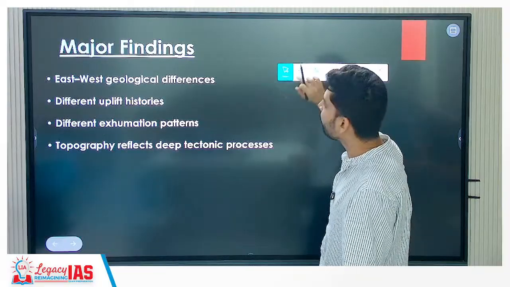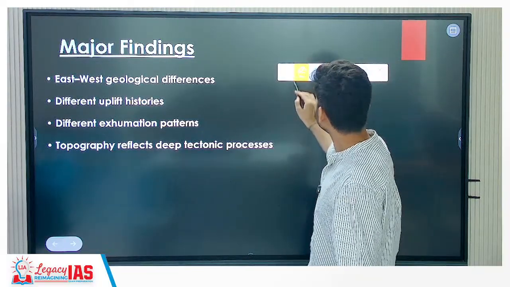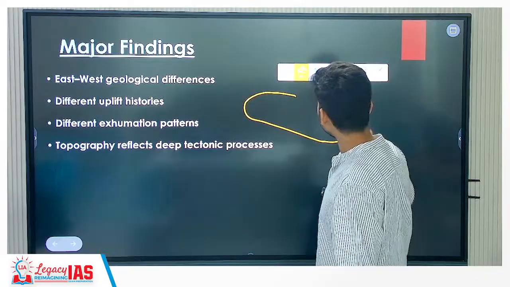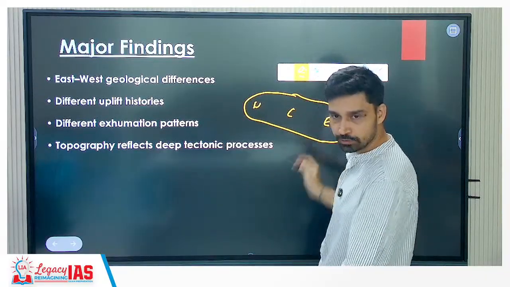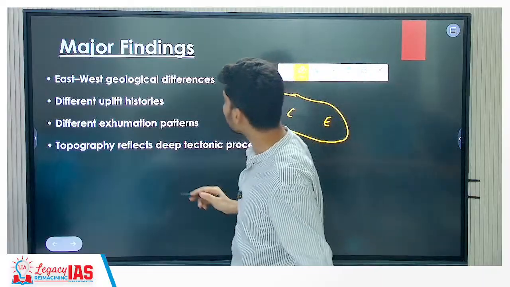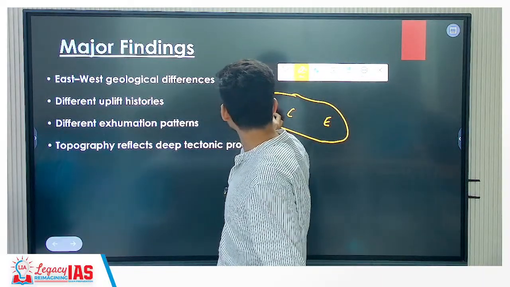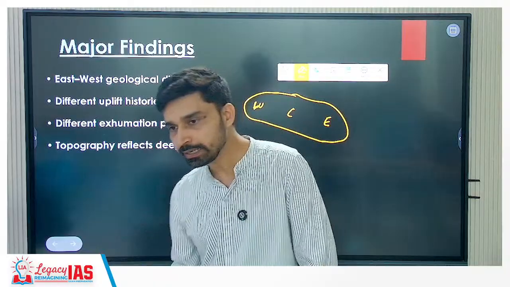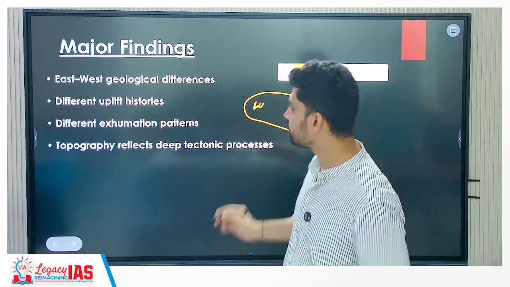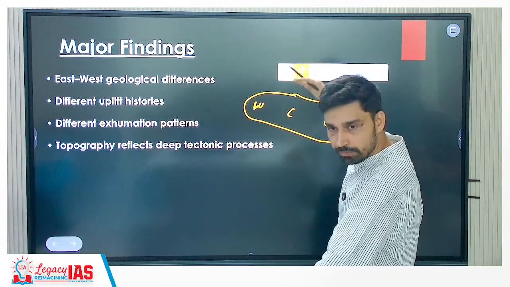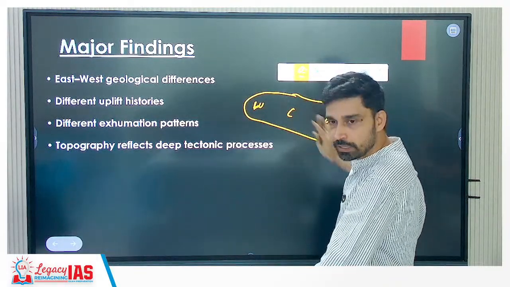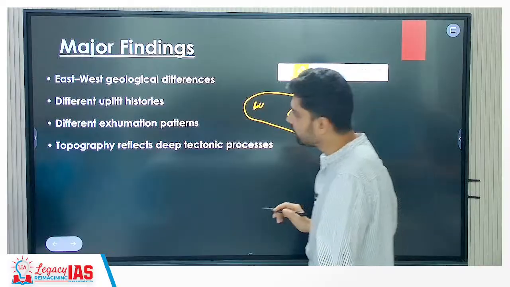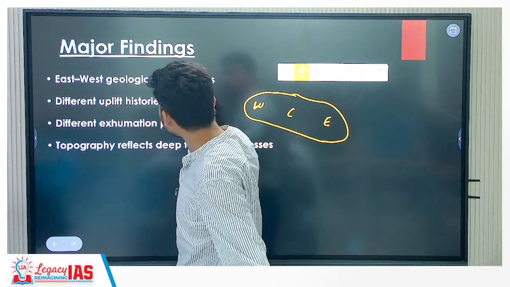Now what is the new major finding? If you look at the Tibetan Plateau like this, this is the western part, this is the central part, this is the eastern part of the plateau. What have geologists found out? That uplift has not taken place everywhere at the same time. The western part of the plateau has uplifted in a different time period from the eastern part and central part. So different uplift histories are being seen.